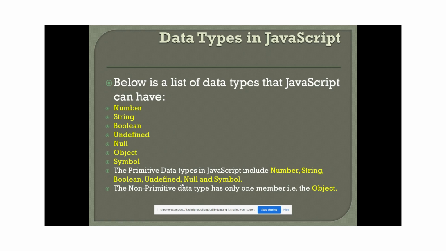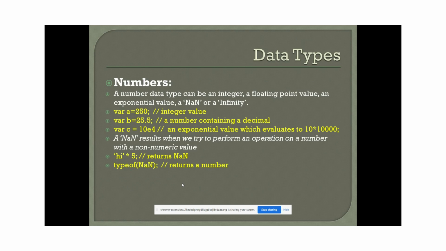So we can discuss all these things in my coming slides. So what is the numbers? Numbers is a kind of integer value, floating value, or any other exponential values. These all come under numbers, guys. So we can declare, I already told, variable declaration. Some of the variables are declared with a number like 250 or 200, whatever. It is an integer value, declaration of the integer. It's an integer type.